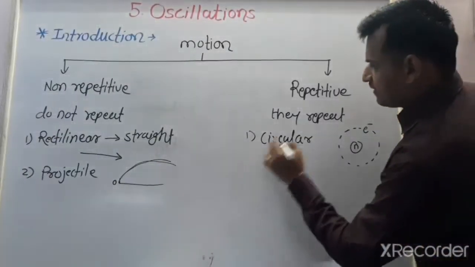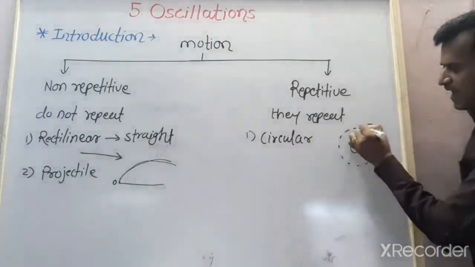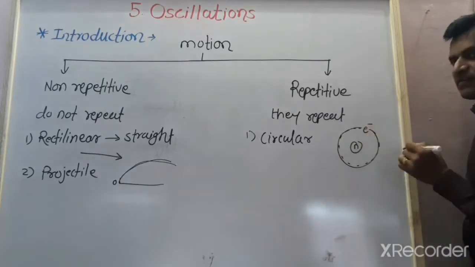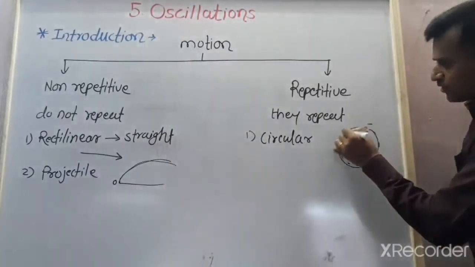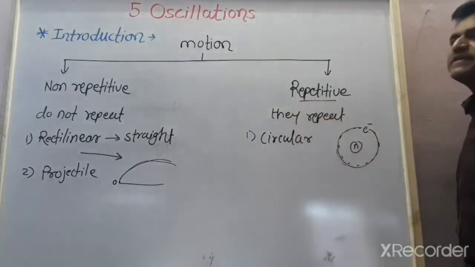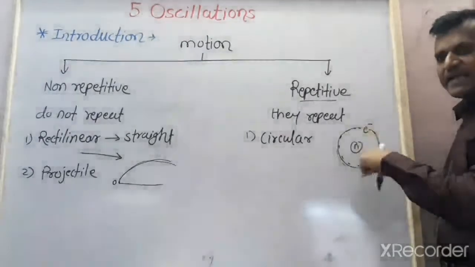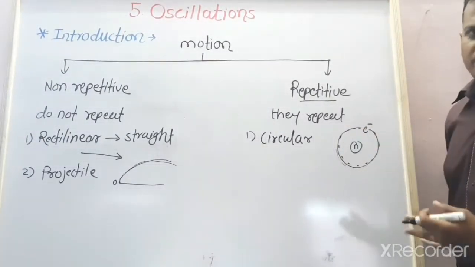The second, these electrons moves along this circular path. It completes one rotation, again it performs the second rotation. There is a repetition again and again, and due to this it is called as a repetitive motion. It covers the path again and again after definite interval of time.